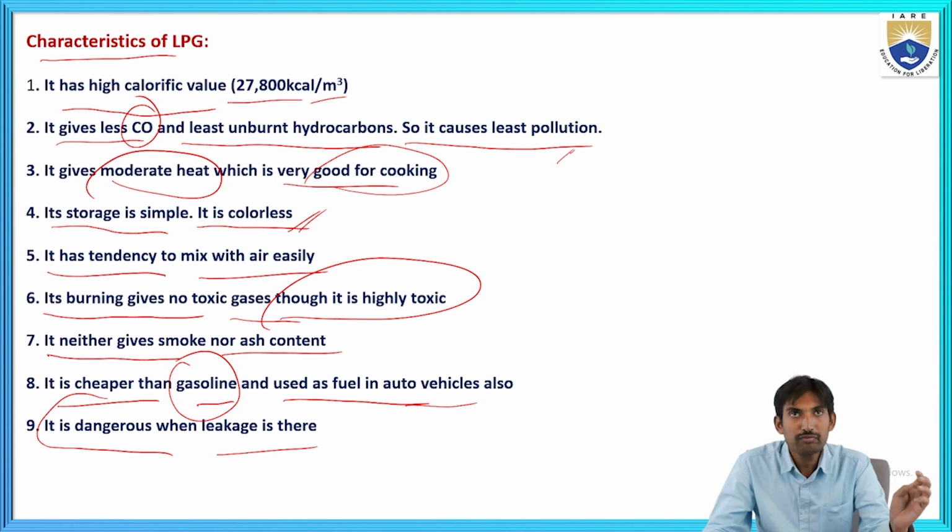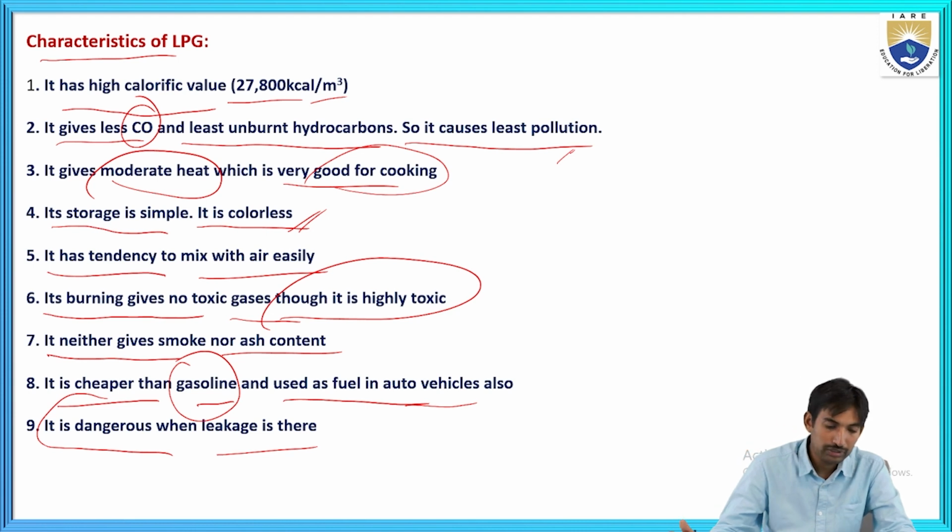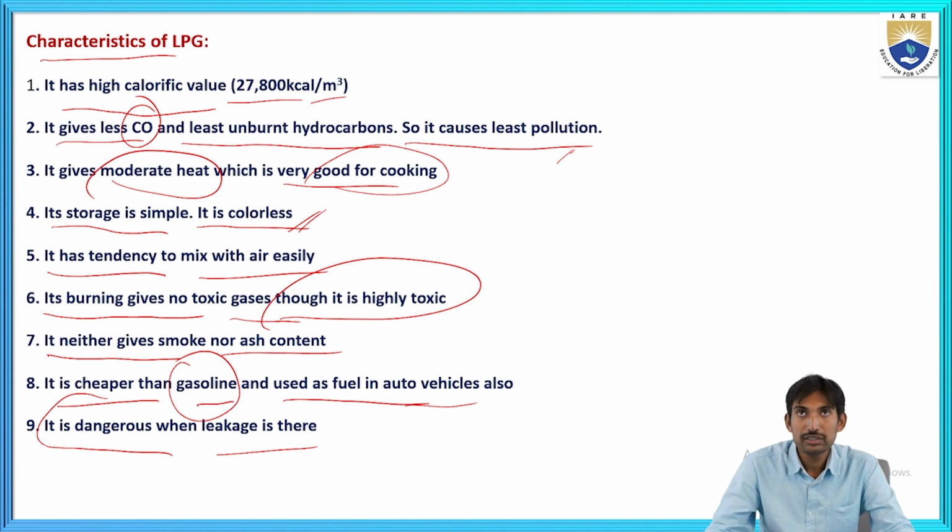These are the characteristics of LPG gas. It has a high calorific value, 27,800 kilocalorie per meter cube, which is the heat it will produce. It produces less carbon monoxide and causes the least pollution. On burning, it releases the least amount of unburnt hydrocarbons, so it causes less pollution. It gives moderate heat, which is very good for cooking.